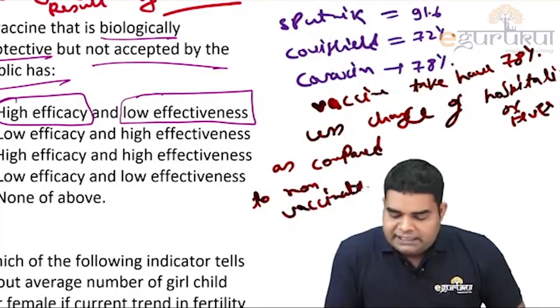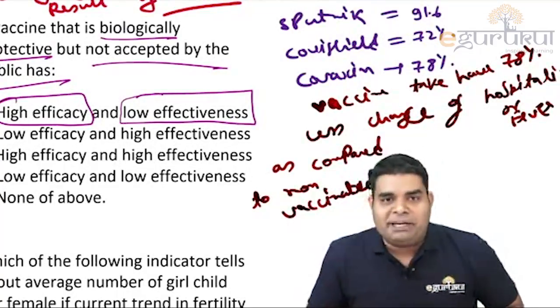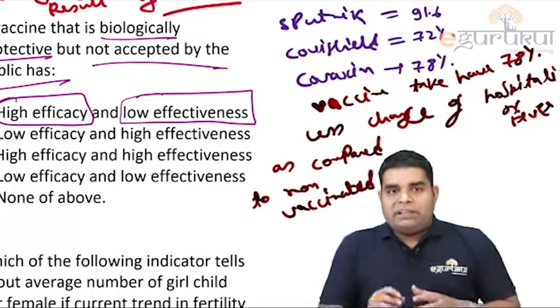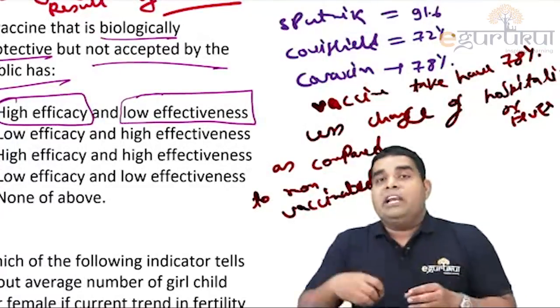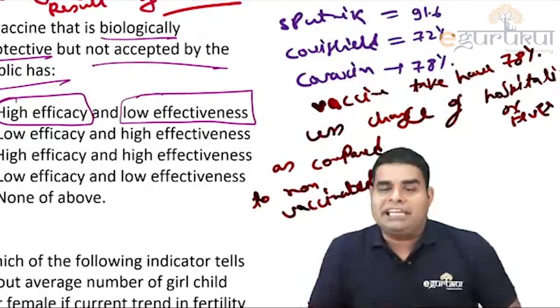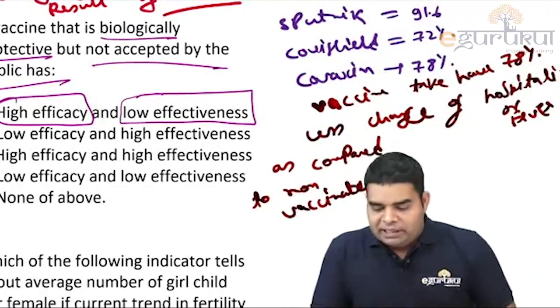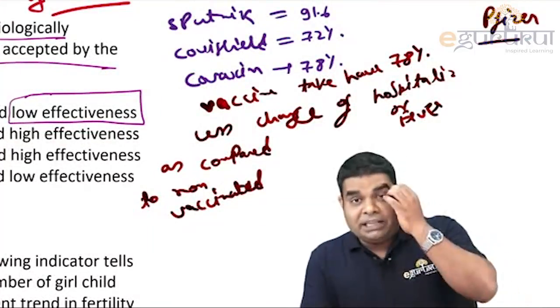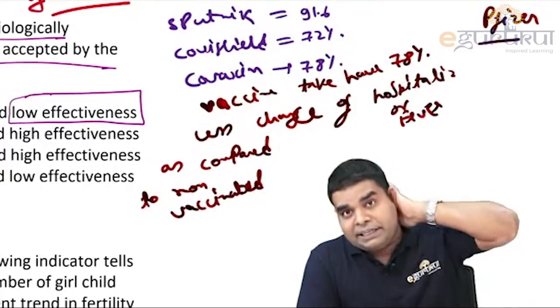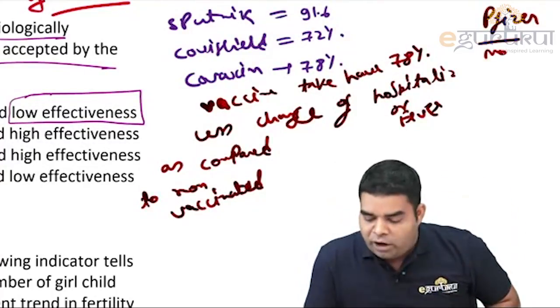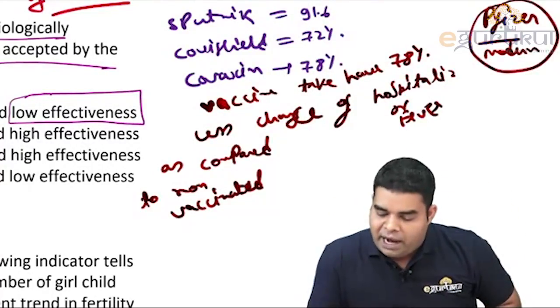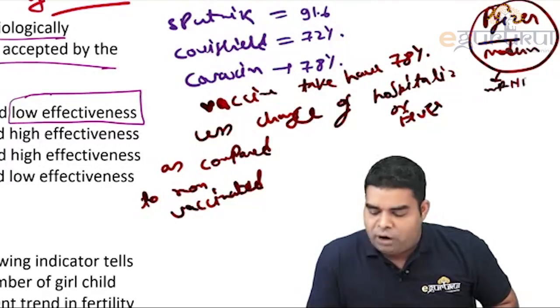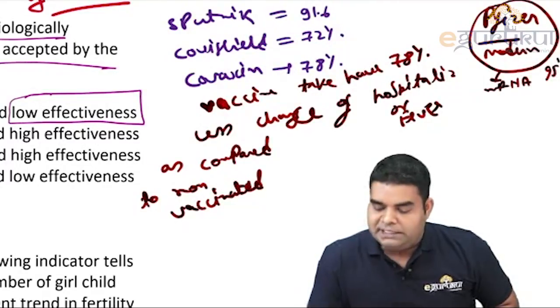So this efficacy data we use to compare the vaccine, but we should not use it, because efficacy data depends on in which month the research for the vaccine has been done. For example, in USA, when the cases were less during the month of July, August in 2020, then Pfizer and Moderna did the research, and both of these mRNA vaccines found around 95% efficacy.